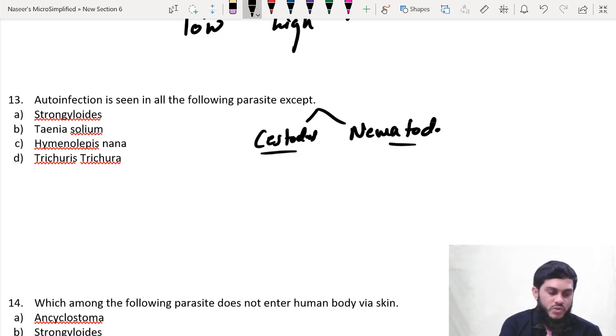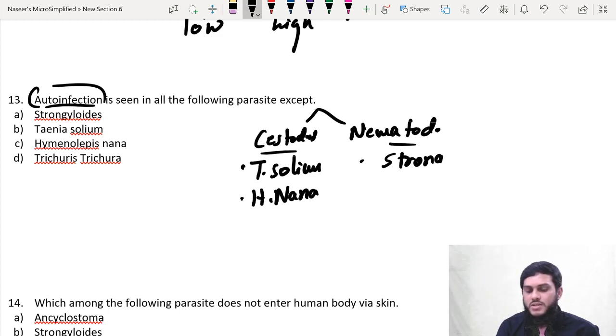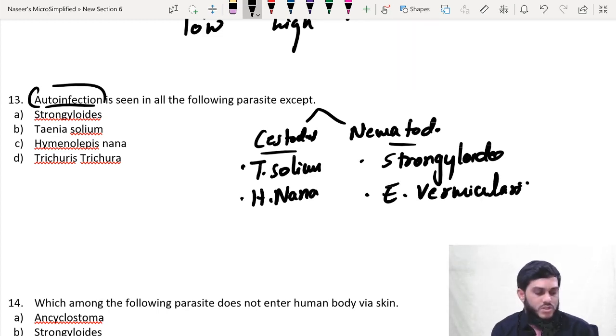Which are the 2 cestodes which cause auto-infection? So first is Taenia solium, second is H. nana, and nematodes, so Strongyloides stercoralis, and one more is Enterobius vermicularis. So these are the 4 which cause auto-infection.